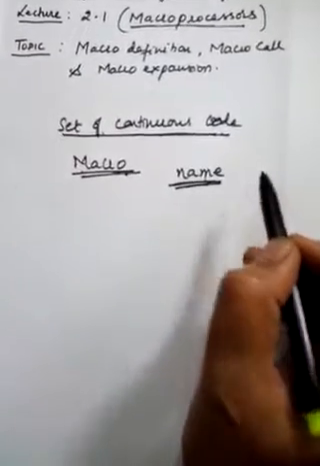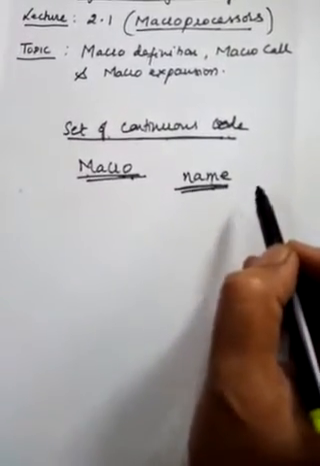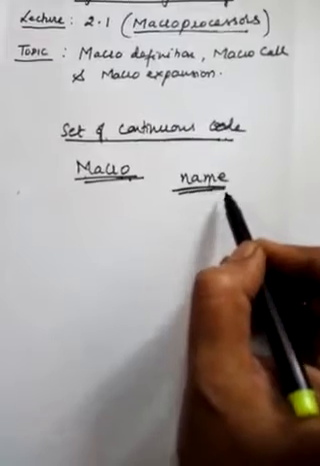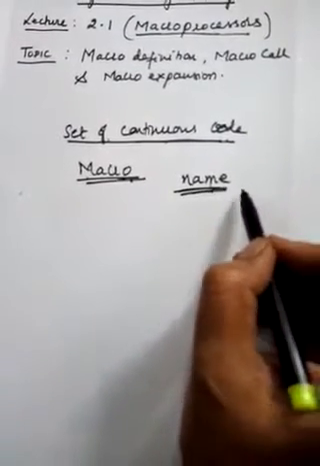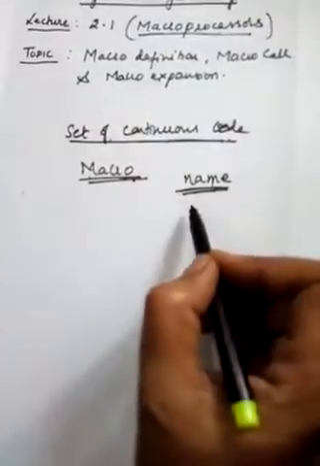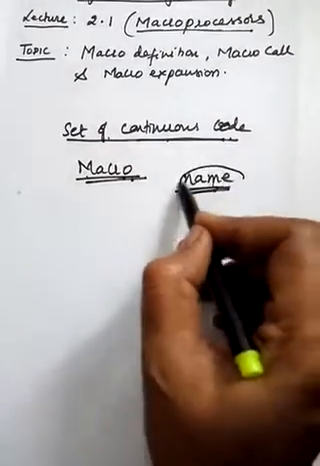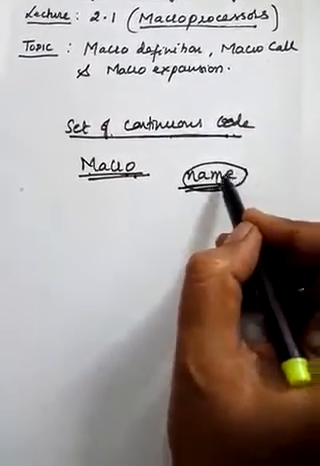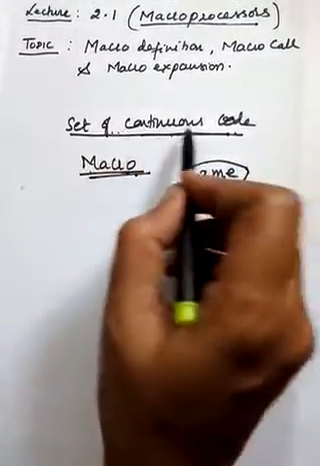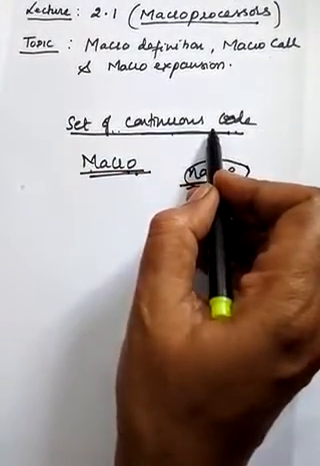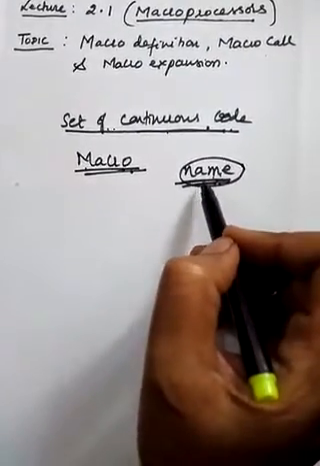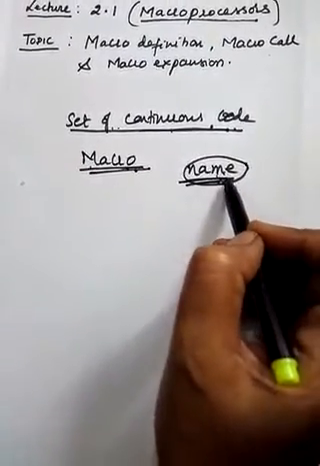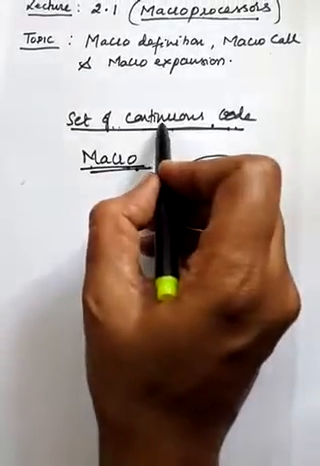Now he will be using the name of the macro, but this name will not be understood by your assembler to convert that into machine code. So before giving the program for the assembly process, there must be one more program which converts these macro names into the set of continuous code. That is, you require a program which converts this single line abbreviation into a continuous code.